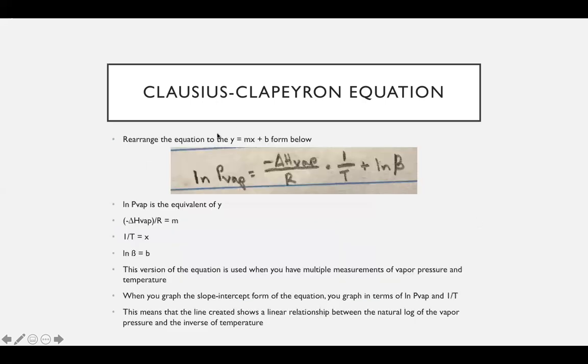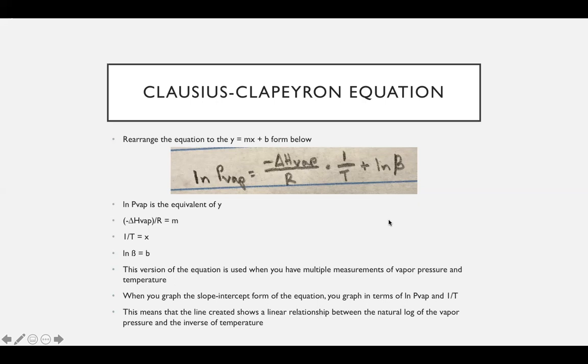So that can be arranged into this form here, which is the y equals mx plus b form. And so we have natural logarithm of P vap, which is the equivalent of y. We have negative delta H vap, the heat of vaporization, over R, which is the equivalent of m, our slope. We have that times 1 over T, which is x, plus natural logarithm of beta, which is b.